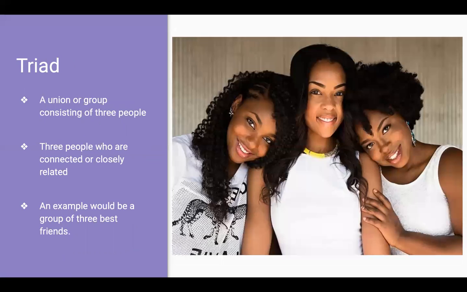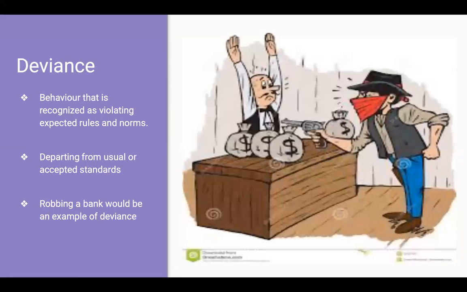Triad, a union or group consisting of three people who are connected or closely related. An example of this would be a group of three best friends, as seen on the right. Deviance, behavior that is recognized as violating expected rules and norms, departing from usual or accepted standards. Robbing a bank would be an example of deviance.